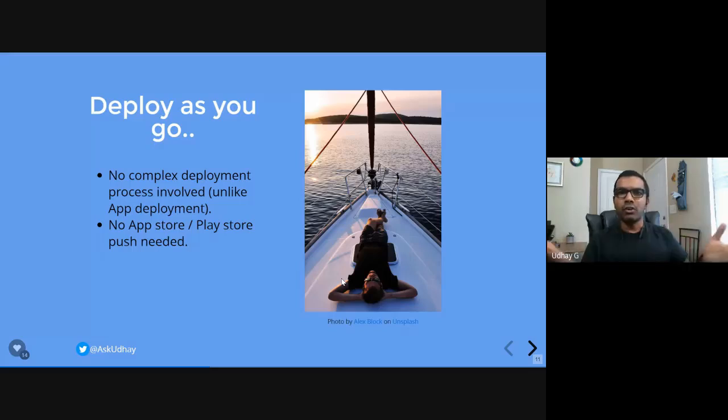And you can deploy your app as you go, because it's a web application, and you just need to do ng deploy or Firebase deploy, whatever, and it's going to deploy the app as soon as possible. You don't have to wait for anyone's permission there, because it's your app, right? And you don't need to get any approval from Google or Apple to deploy your app, and you don't have to wait for their moderation and other stuff. This is one of the good features we have in PWA. You include your new features and ship them to production as soon as possible, like in a sprint, or in a day, or even once in a week.